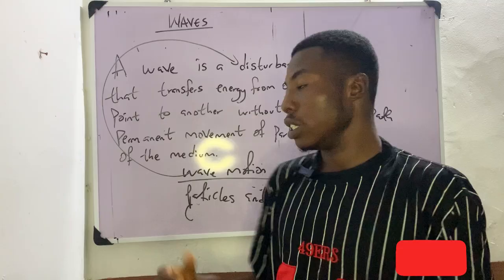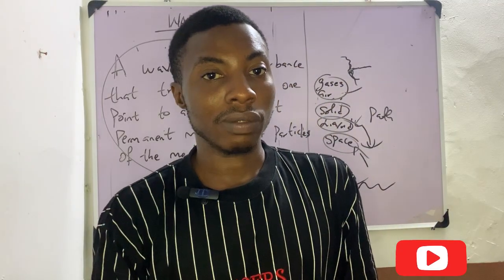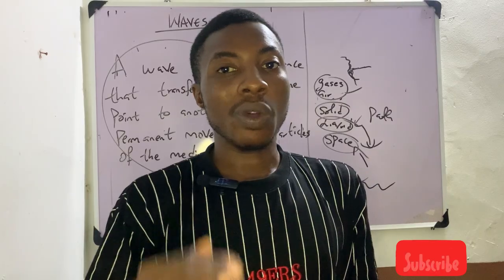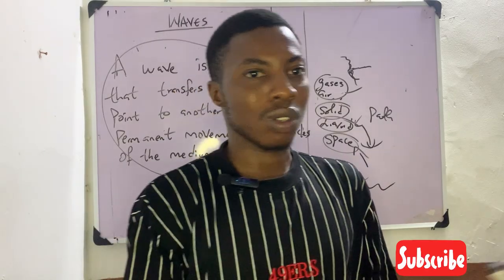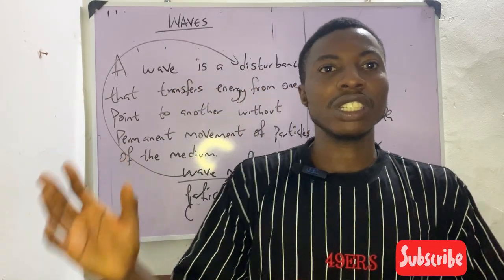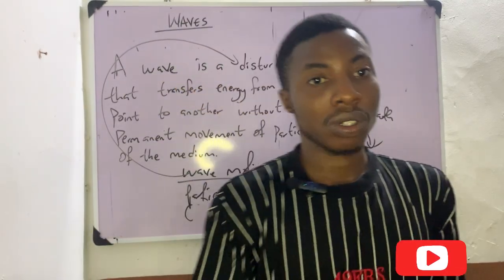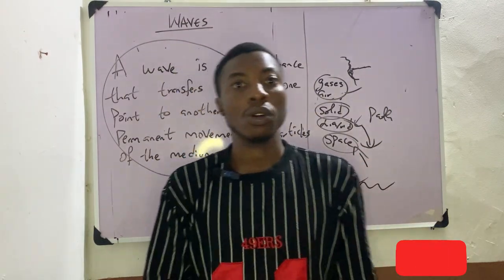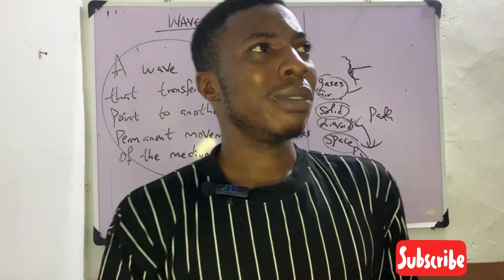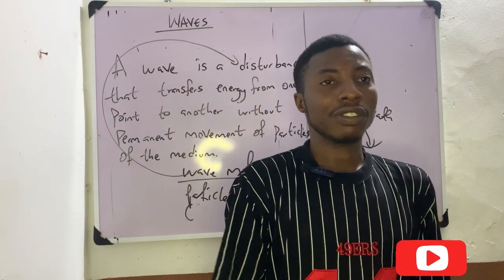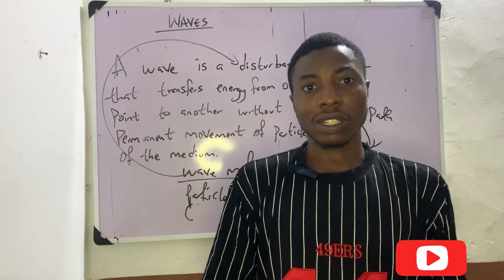That's one of the distinct differences of wave and particles. Wave diffracts, particles do not. Once the particle reaches there, it stops there, it does not diffract. You understand? It does not diffract, but the wave itself diffracts. These are the major differences between particles and waves.